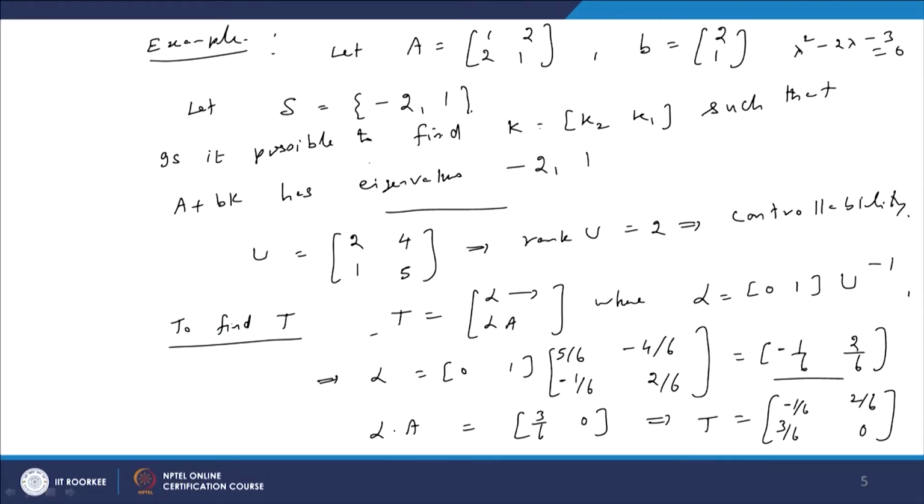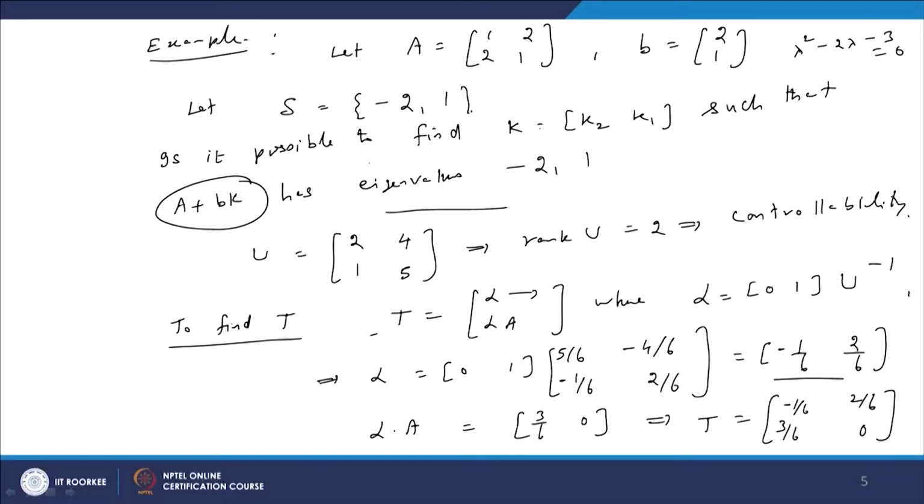So, depending on those values the control should be applied on the system, so that it drives the system as we desired, because the eigenvalues are selected for a particular purpose. In this case, just to demonstrate the problem we have taken minus 2 and 1. So, it may not serve any physical purpose of any particular problem, but normally this procedure is applied for stabilizing a system.